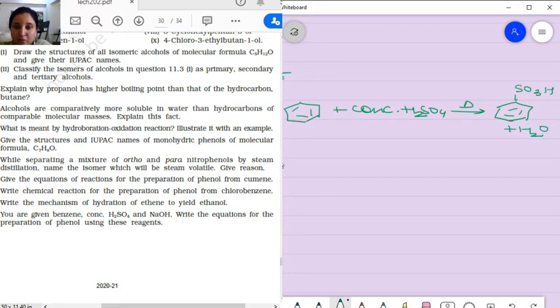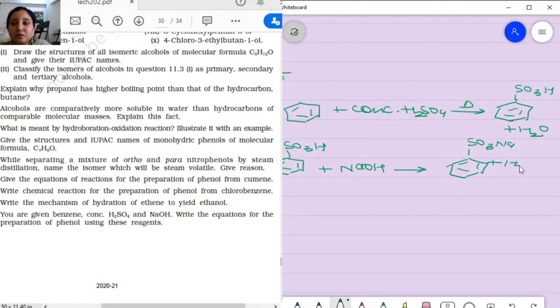Now over here what is happening? SO3H, that is a sulfonic acid, is reacted with NaOH, sodium hydroxide, so it gives you SO3Na plus a water molecule gets liberated. So let's look at what will be the mechanism of this particular reaction.